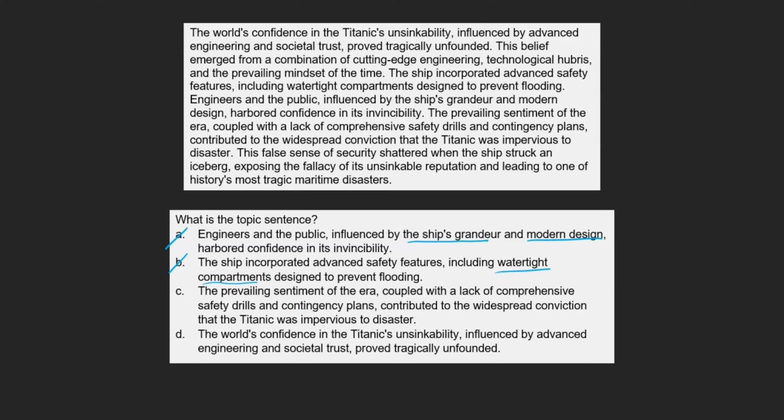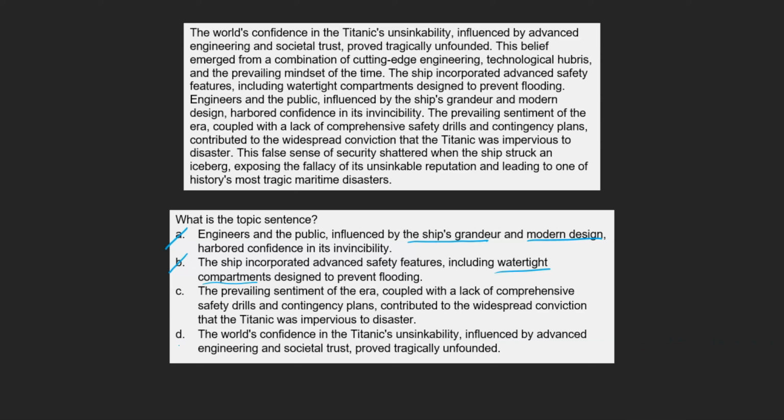C. The prevailing sentiment of the era, coupled with a lack of comprehensive safety drills and contingency plans, contributed to the widespread conviction that the Titanic was impervious to disaster. This sentence seems like it can be a contender for the topic sentence. It discusses the idea that the public believed the Titanic to be unsinkable, which we see expounded upon throughout the text. However, when selecting an answer for a multiple-choice question, the point is not to pick a good answer, but to pick the best answer. And to do that, we need to examine all possibilities.